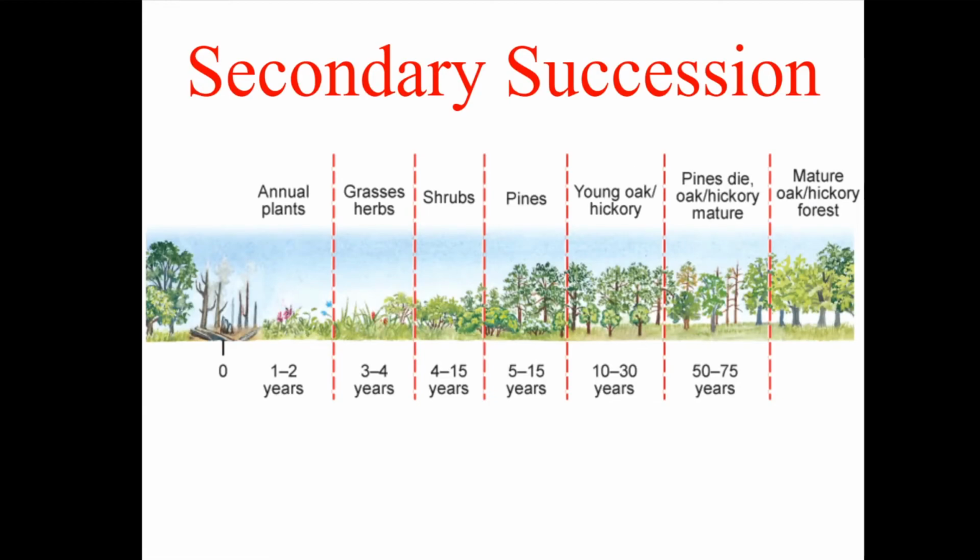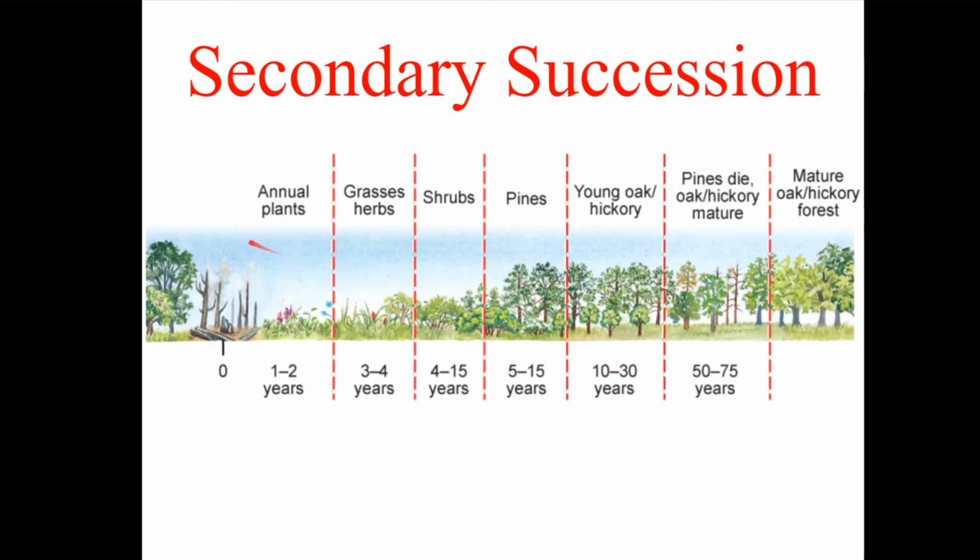The secondary succession is very much the same as the primary succession, where we will have annual plants, grasses, herbs, and then the pioneer stage ends, shrubs, shade-intolerant trees, and then the intermediate stage begins to change to the mature stage. We will get shade-tolerant trees. The shade-intolerant trees will die as the shade-tolerant trees outgrow them. And we finally have the mature community, which is filled with shade-tolerant trees.